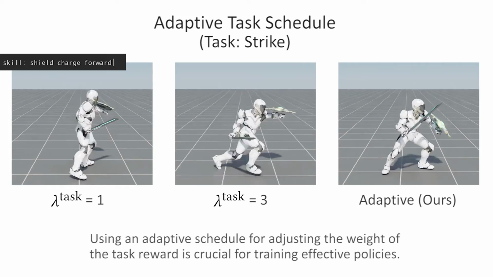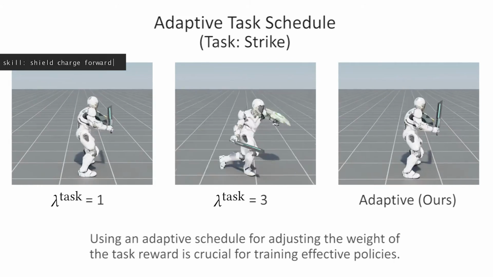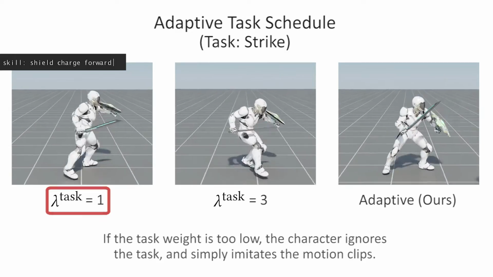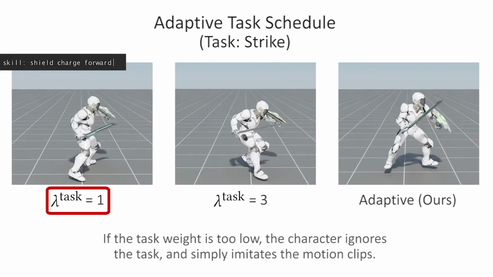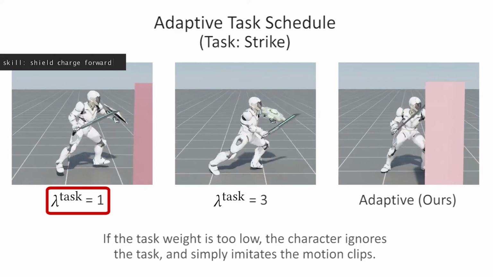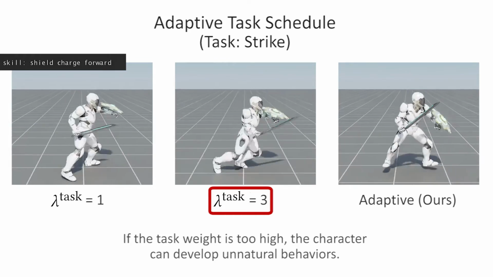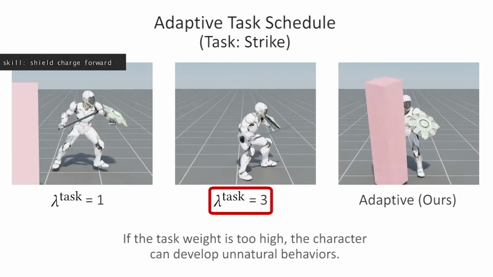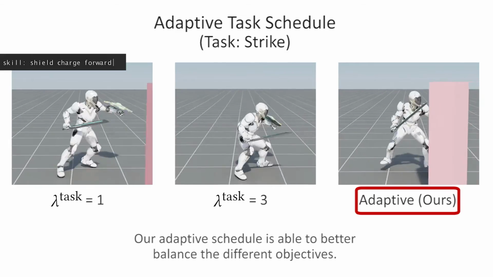Using an adaptive schedule for adjusting the weight of the task reward is crucial for training effective policies. If the task weight is too low, the character ignores the task and simply imitates the motion clips. If the task weight is too high, the character can develop unnatural behaviors. Our adaptive schedule is able to better balance the different objectives.